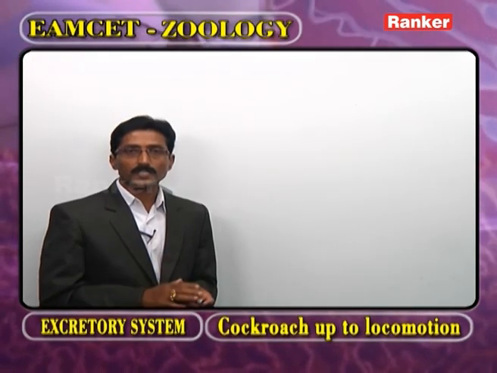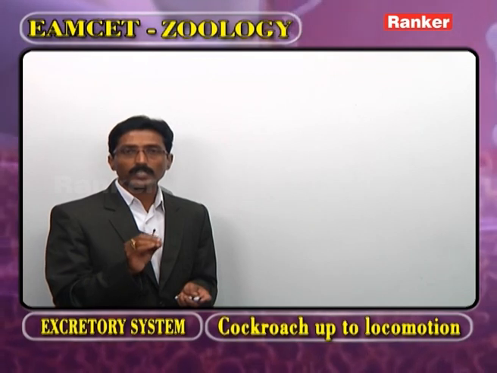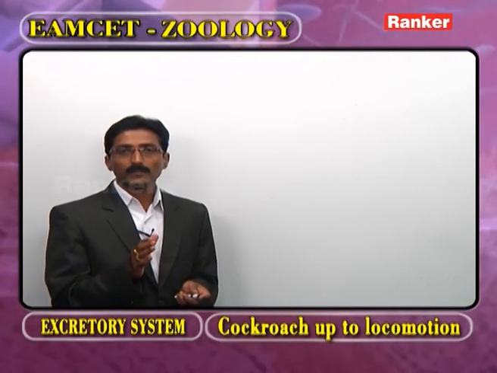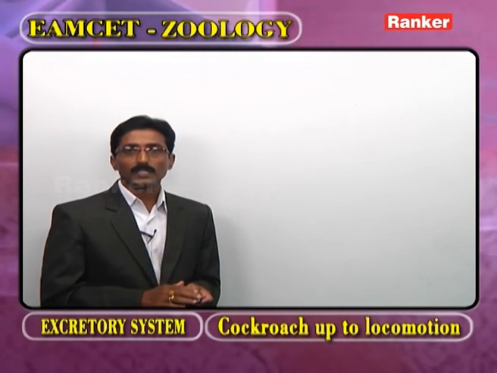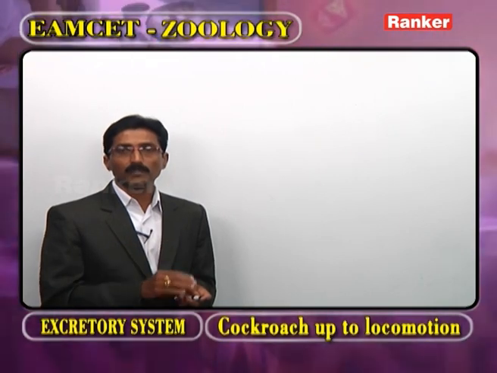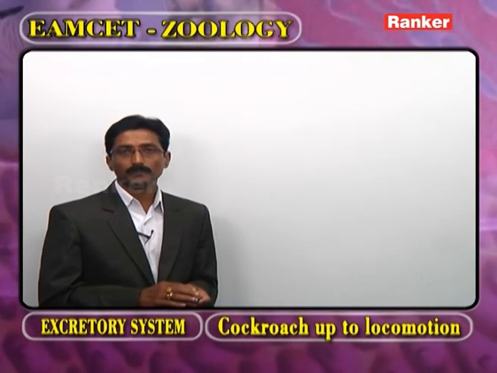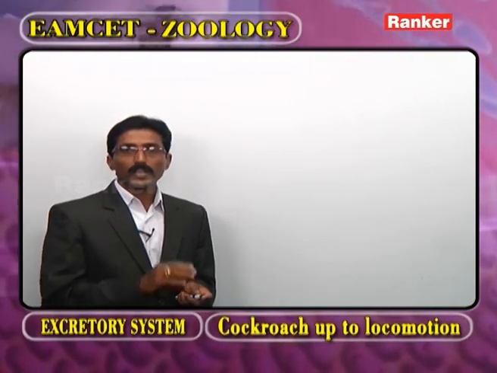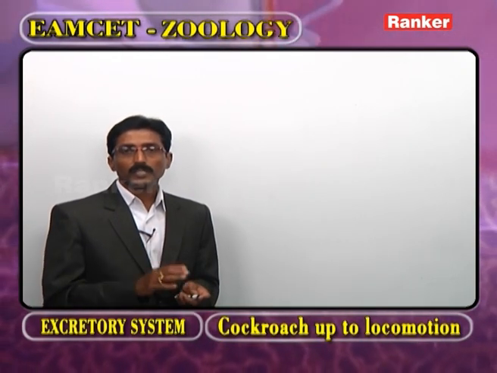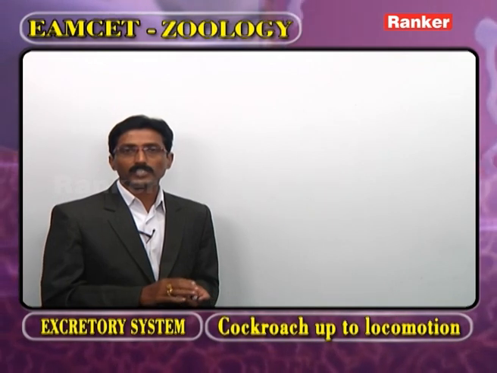In all animals, the nervous system is derived from the ectoderm.